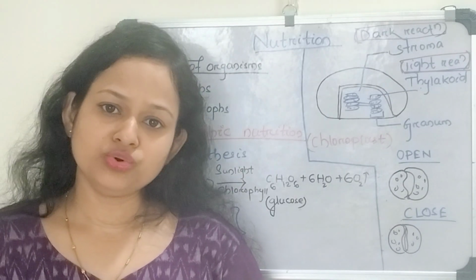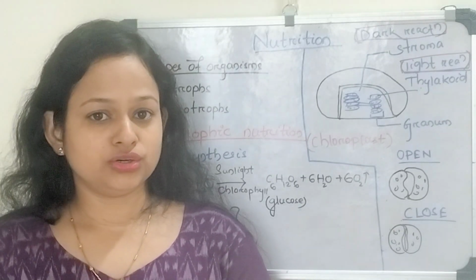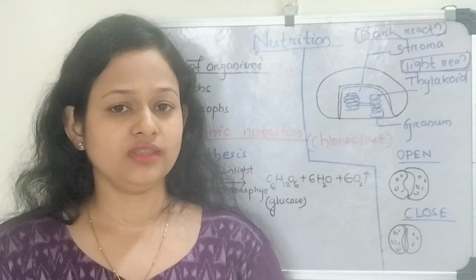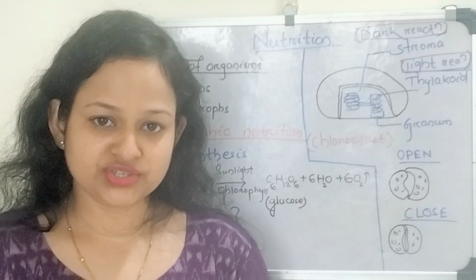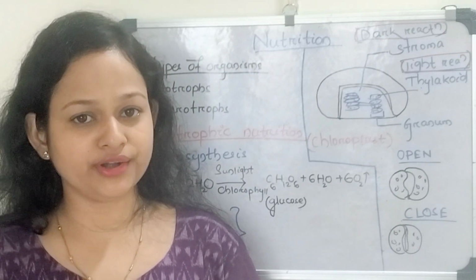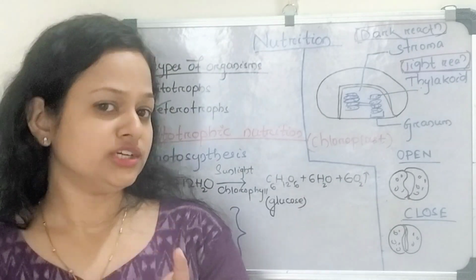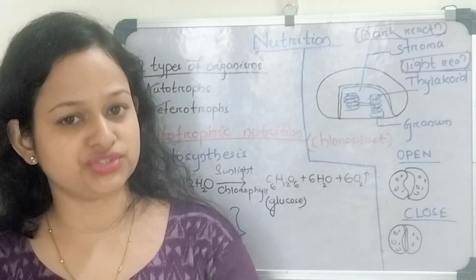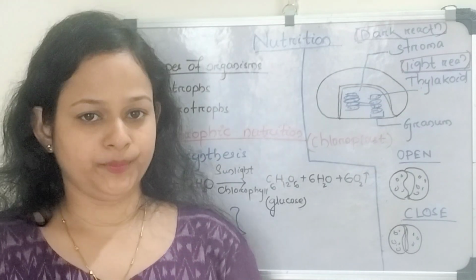Depending upon the mode of nutrition, or the mode of obtaining food, nutrition is of two types, that is autotrophic nutrition and heterotrophic nutrition. So first come to the autotrophic mode of nutrition. The mode of nutrition in which the organism prepares its own food by using inorganic substances like carbon dioxide and water to form organic substances. The term autotrophic means auto means self and trophic means nutrition. So autotrophic nutrition means self nutrition, means they can make their own food.